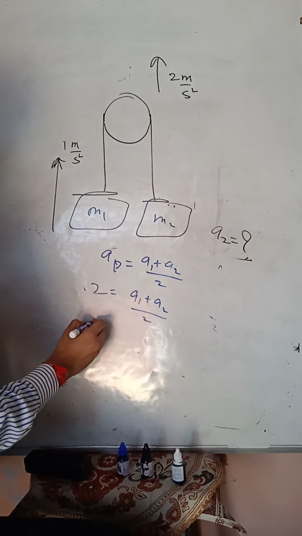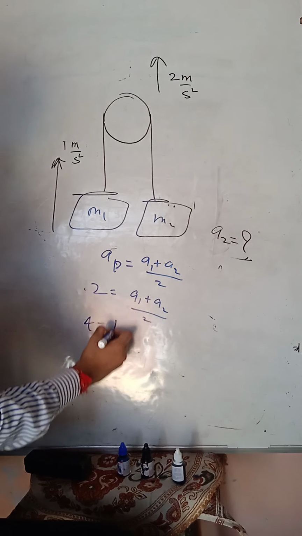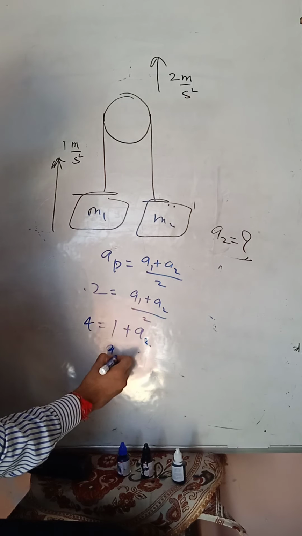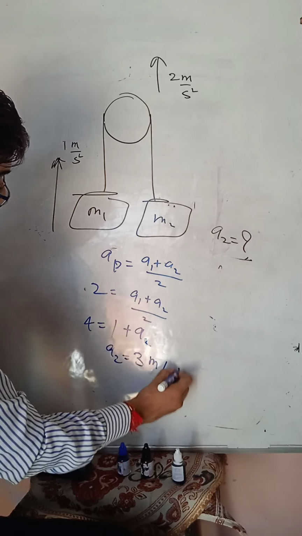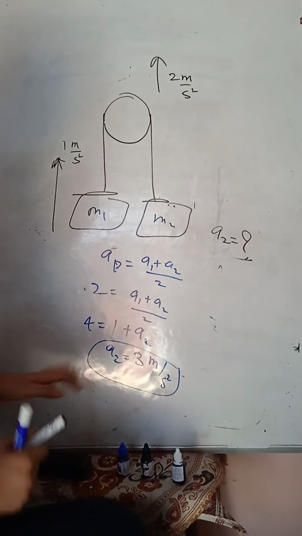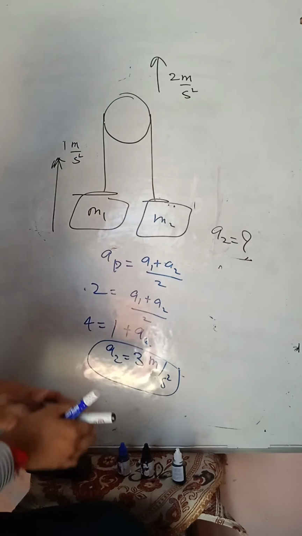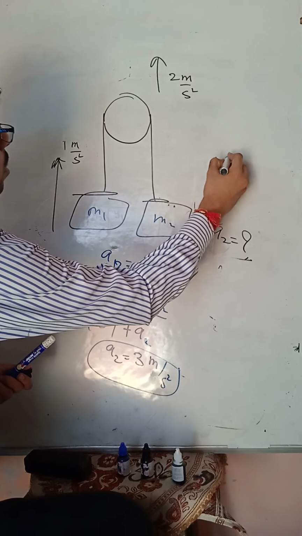Since a1 is the acceleration going 1, a2 we will calculate. We got 3 meter per second square. Remember one thing, here the acceleration is 3 meter per second square, which means it is also moving in this direction.